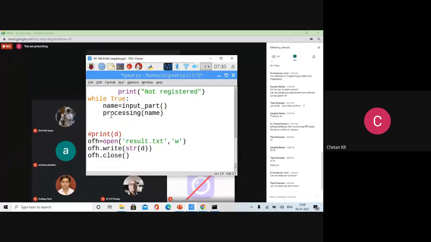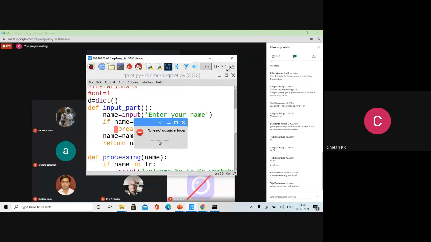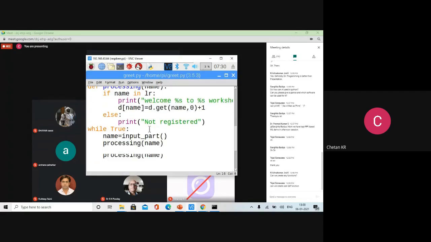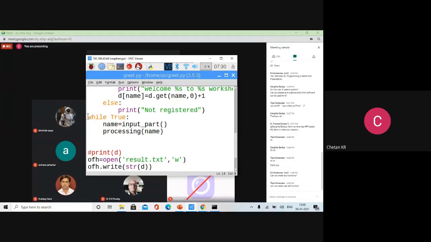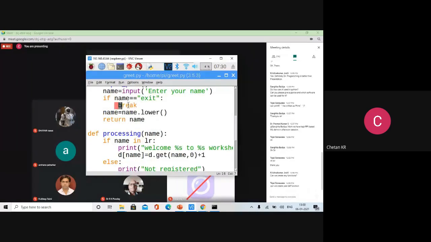Let us just check whether the program is still running. I think there is some syntax error. Outside the break, I think the loop is missing there. Okay, while. If name is there, don't use break then.